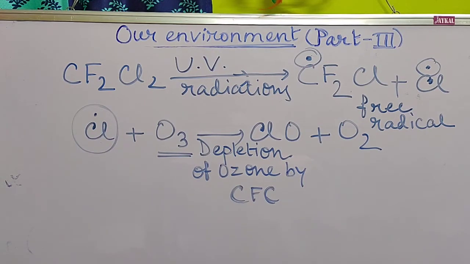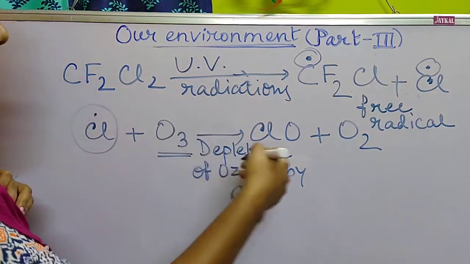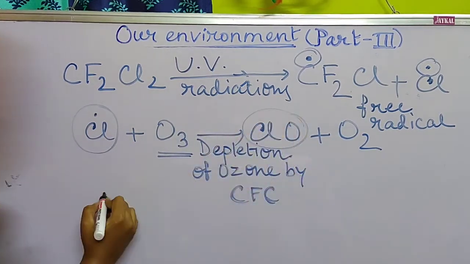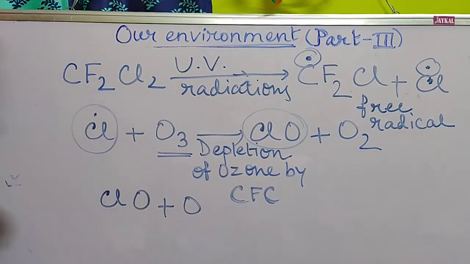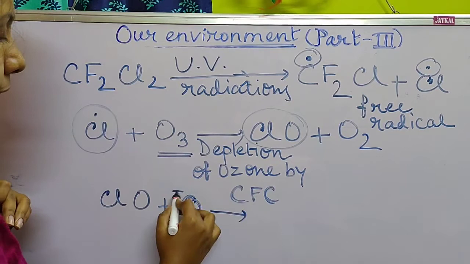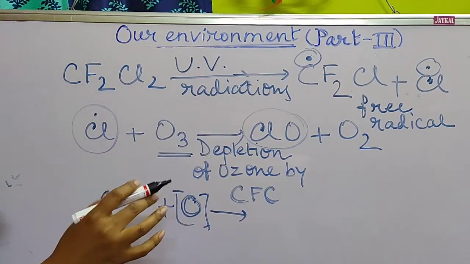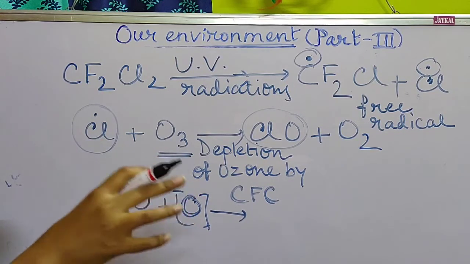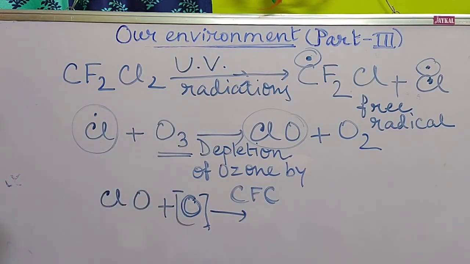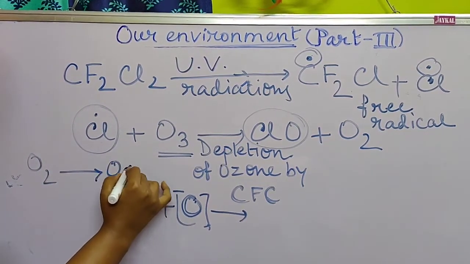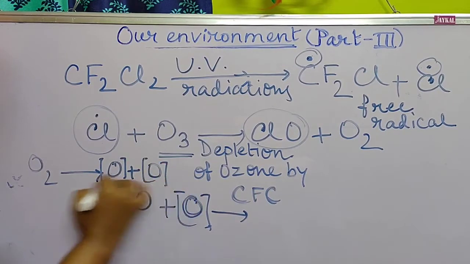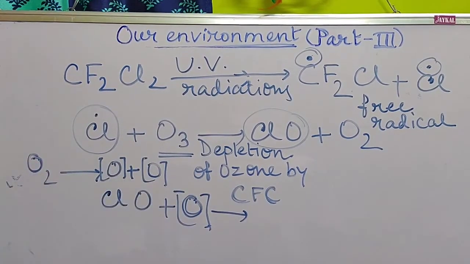Now, as the reaction proceeds, more and more chlorine monoxide will be formed. Now it can react with oxygen atoms that are already present in the stratosphere. Just like in the first step, the formation of ozone, oxygen atoms can be formed by the breakdown of oxygen by absorption of UV radiation.